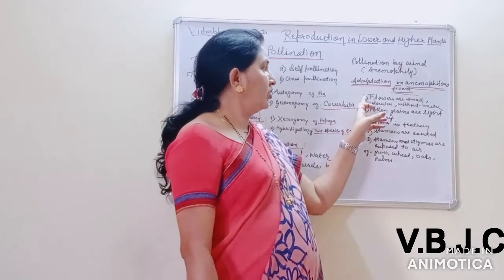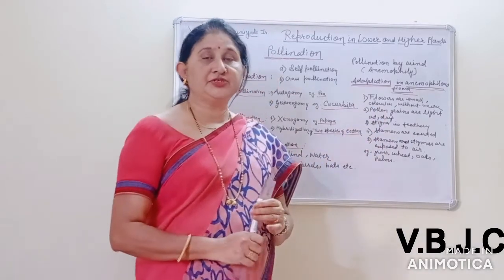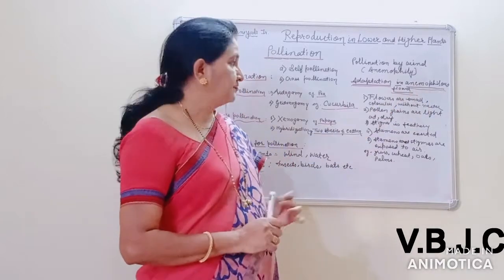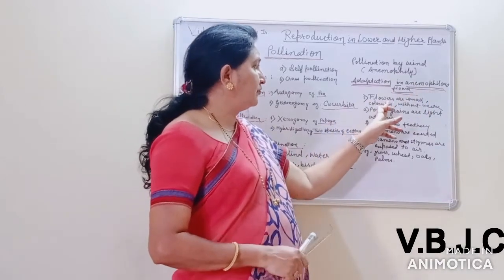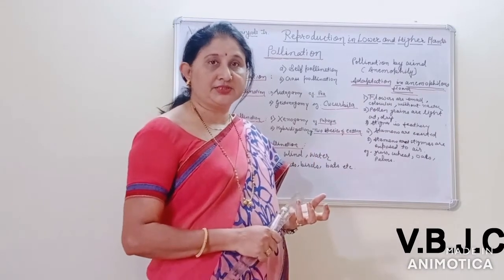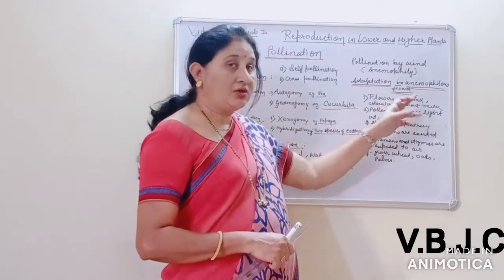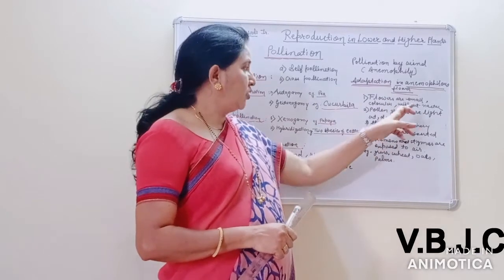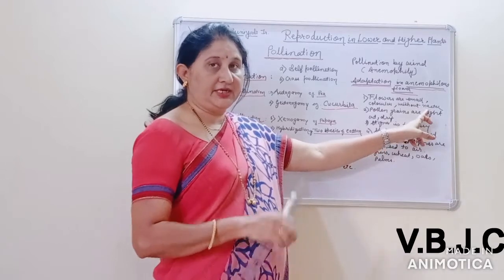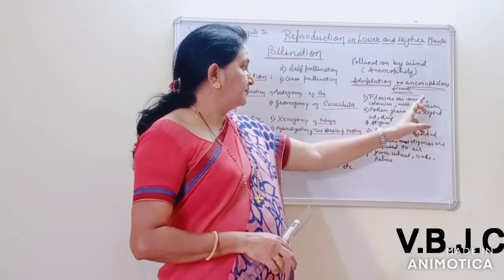Now what are the adaptive characteristic features present in an anemophilous flower? First, the flowers are very small. They are not conspicuous, they are inconspicuous. They are colorless and without nectar. Nectar is absent there.